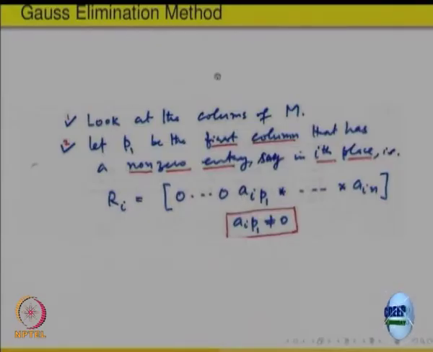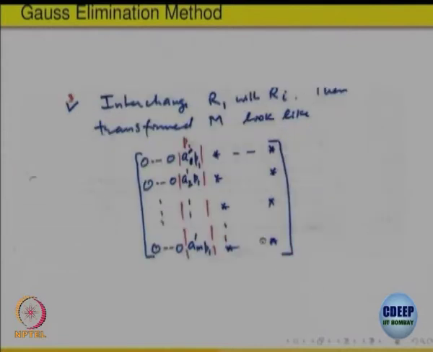Now that should be made the first one, right. So change it to the first one. Something is there at the bottom, we do not know, but on the left everything is 0. There may be non-zero entries here at the bottom, but by row operations I can make these entries 0, right, by suitable multiplications.